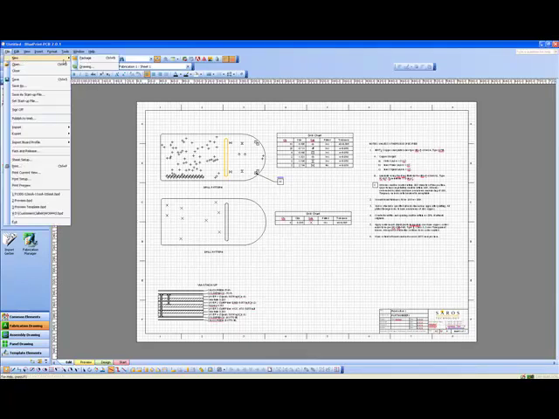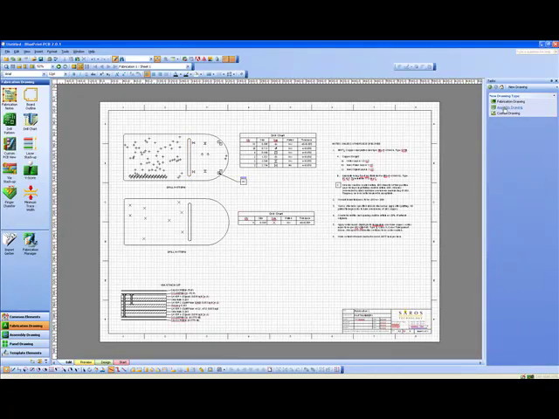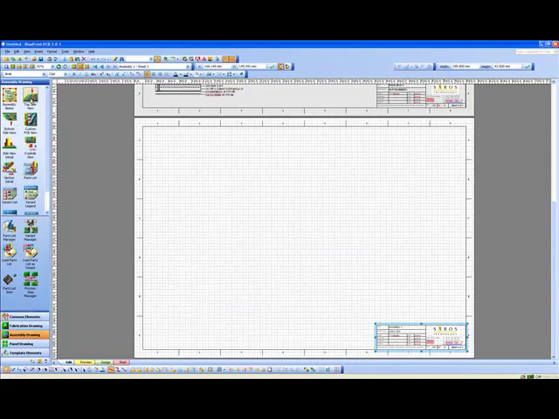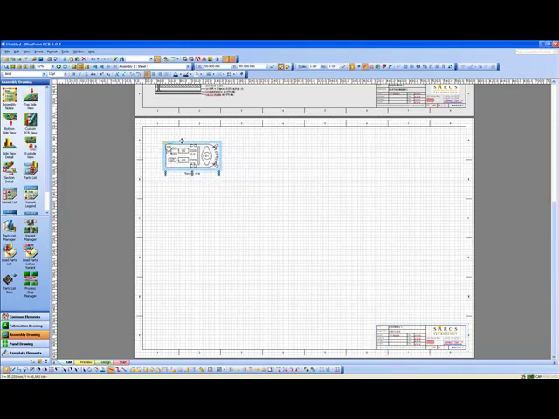So let's create a new drawing, and we're going to create another new drawing as an assembly drawing this time. Okay, so let's put in a part number. So in the assembly drawing, you're going to want a top side and a bottom side view of the PCB. So I've just dragged and dropped a top side view of the PCB on here.